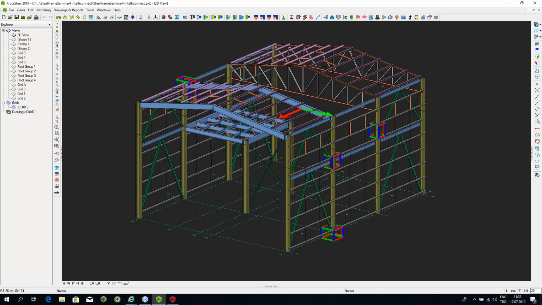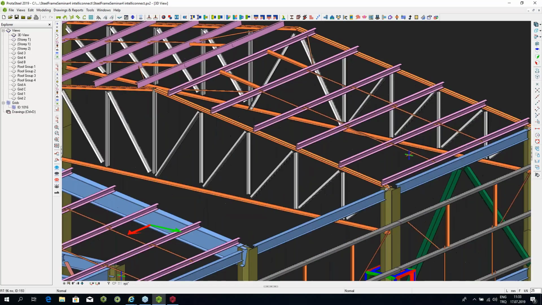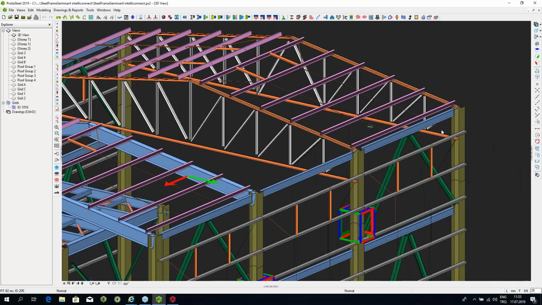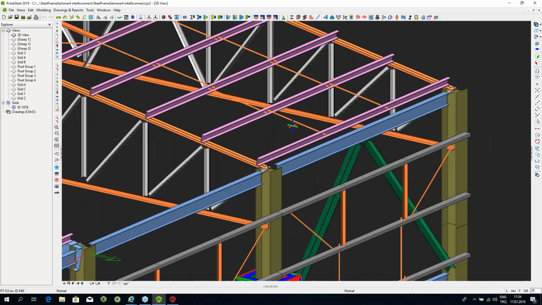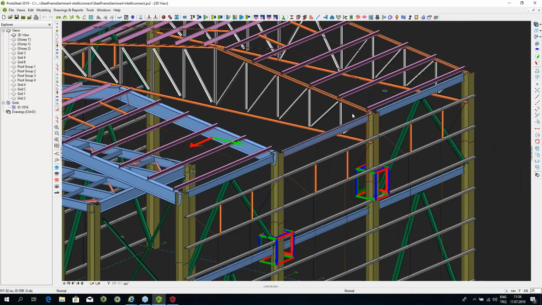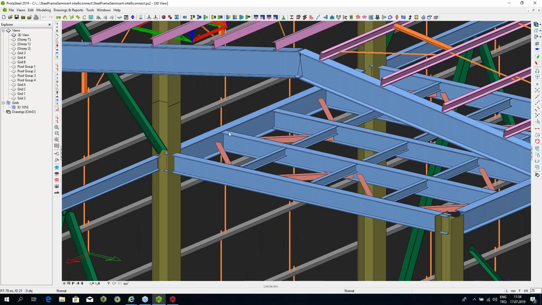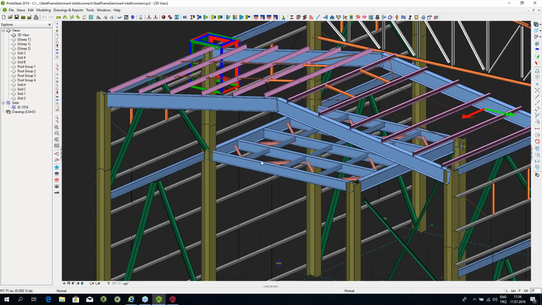So once you're here, as you can see, the structure is primarily unconnected. There is no connection. The purlins are there, but they're not connected. The girts are there, but they're not connected. The sag rods are there, but they're not connected. The beams, the columns, they're all here, but there's no connection. And this is the first thing which we want to do. We want to make the connections.